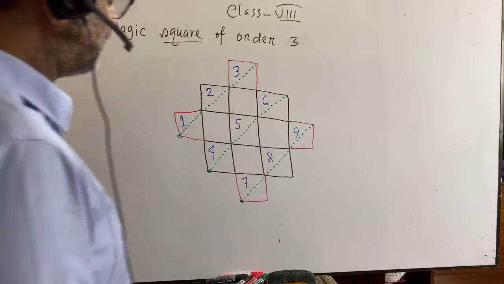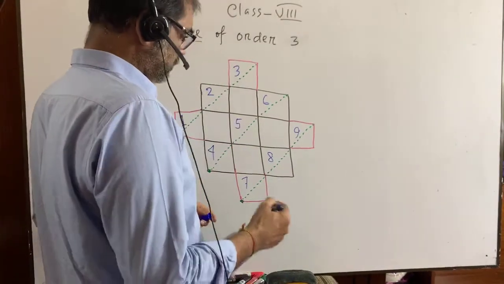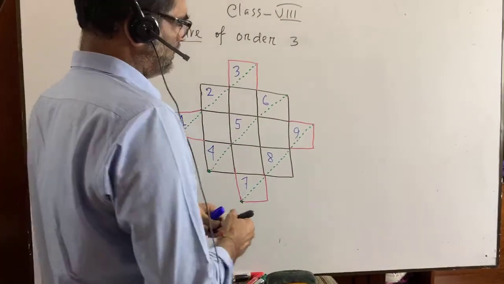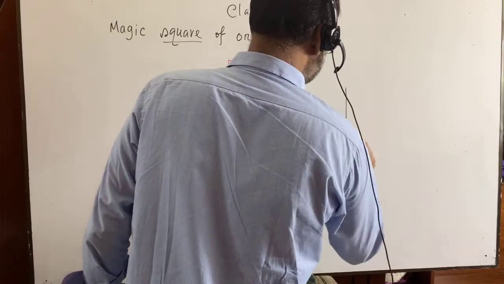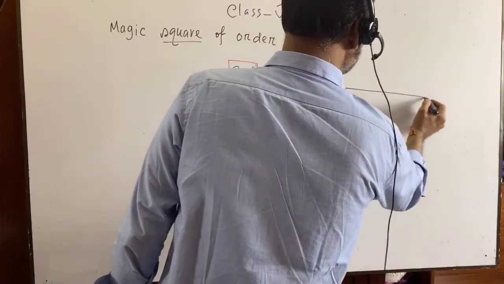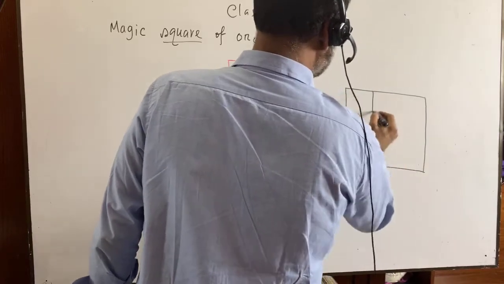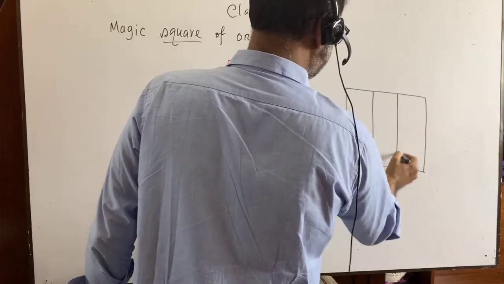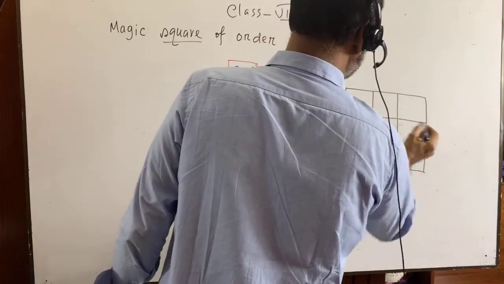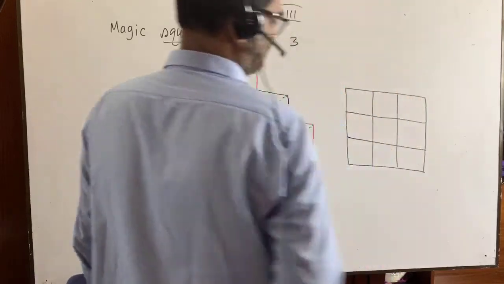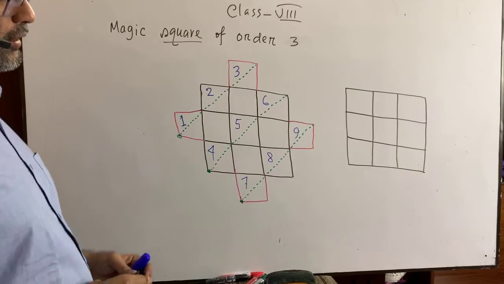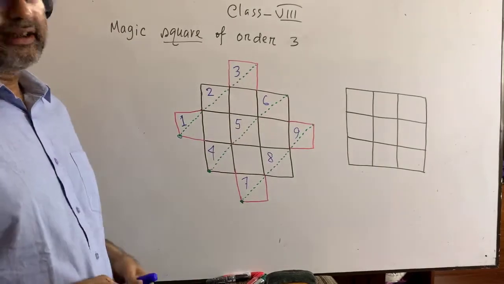Now, in our next step, we again try to draw the same box, that is the first box. Our initial box is like that.